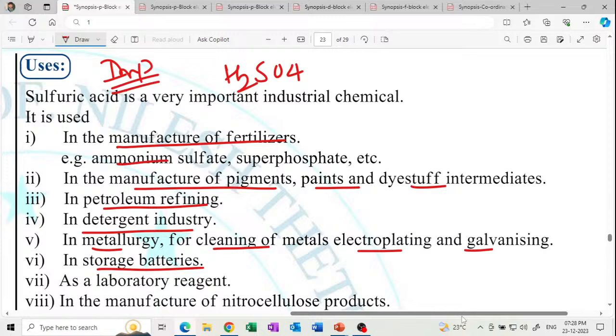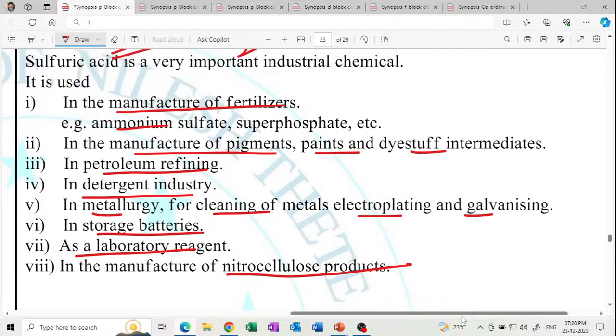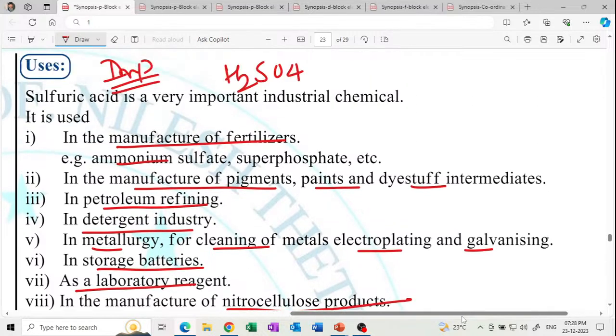batteries, as a laboratory reagent, in the manufacture of nitrocellulose products. Get it? Nitrocellulose products. Laboratory reagent, storage batteries, in the detergent industry, in petroleum refining. Get it? These are very important. So please write now, these are very important uses for sulfuric acid.